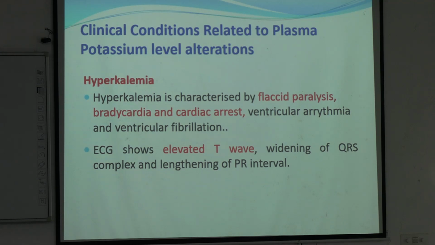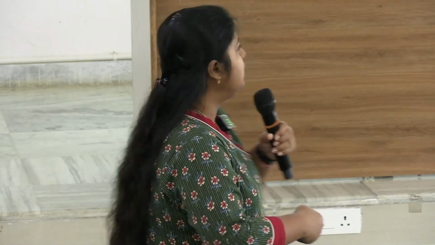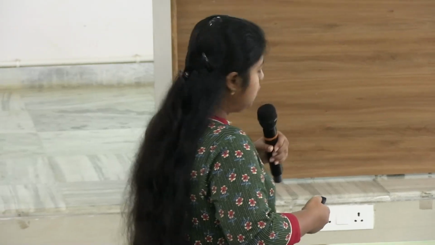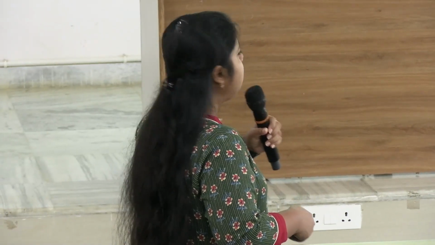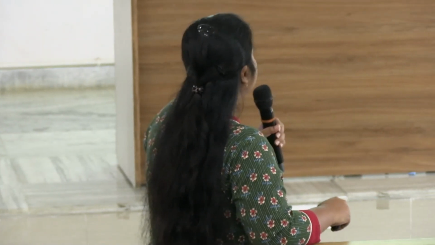Next come to potassium level alteration. What was the normal range of potassium? 3.5 to 5, and if it is beyond 5, it is known as hyperkalemia. If it is below 3.5, it is known as hypokalemia. The symptoms of hyperkalemia are more dangerous, right? So what will be seen among the symptoms of hyperkalemia?